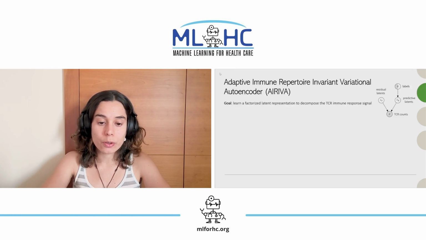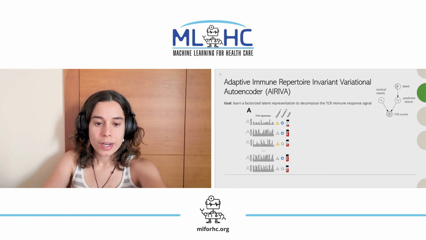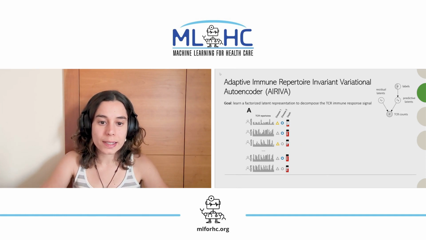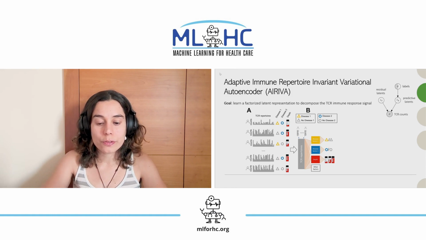So in this paper, we present AIRIVA, a deep generative model, and more precisely, a domain invariant VAE, variational autoencoder, to decompose the TCR immune response signal. Training data consists of TCR counts and repertoire labels, which may include diseases, demographics, or sequencing depth. TCRs are then mapped to independent latent factors through a factorized latent representation, which are subsequently used for prediction.